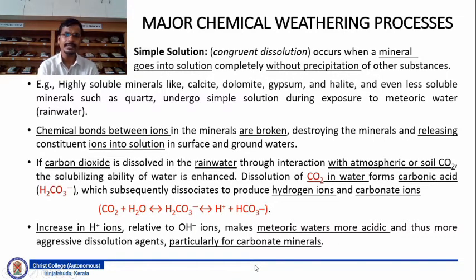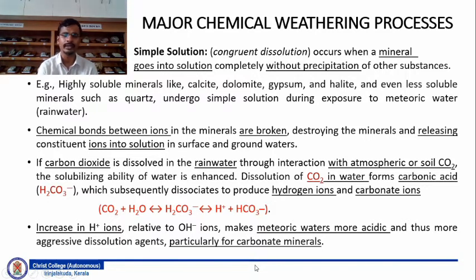If carbon dioxide is dissolved in the rainwater through interaction with atmospheric or soil carbon dioxide, the solubilizing ability of water is enhanced, which means that it becomes a more powerful solvent. Dissolution of carbon dioxide in water forms carbonic acid, H2CO3, which subsequently dissociates to produce hydrogen ions and bicarbonate ions.